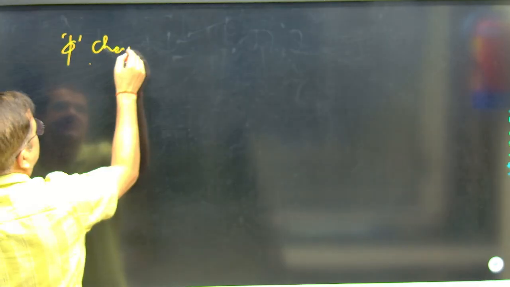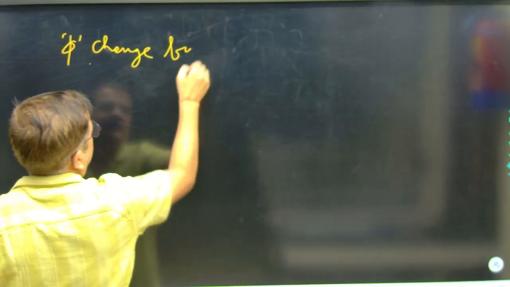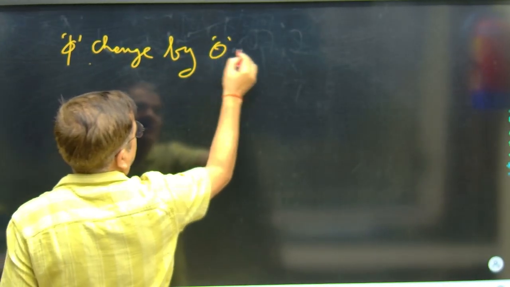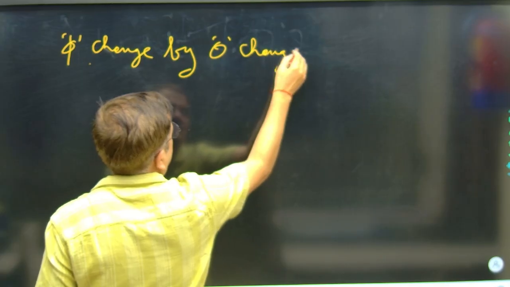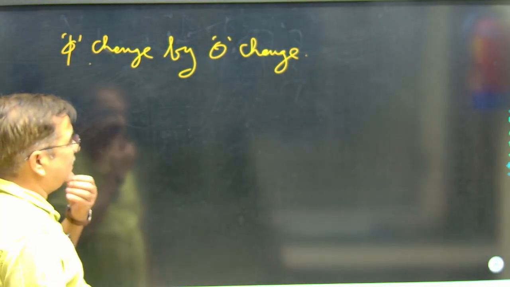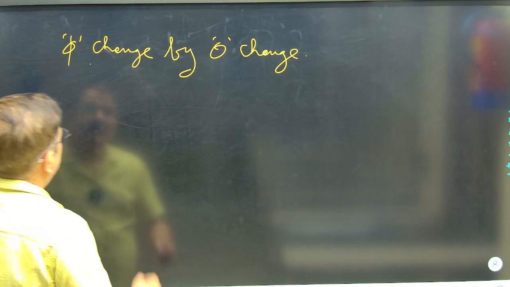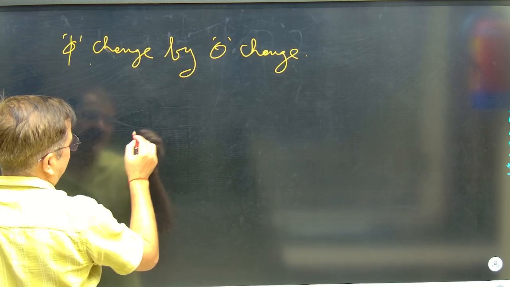Now I said it can change with the change of the value of B or area, or even the orientation theta can change. So you can see the flux change by theta change also. If flux is changing by theta change, how does it happen?